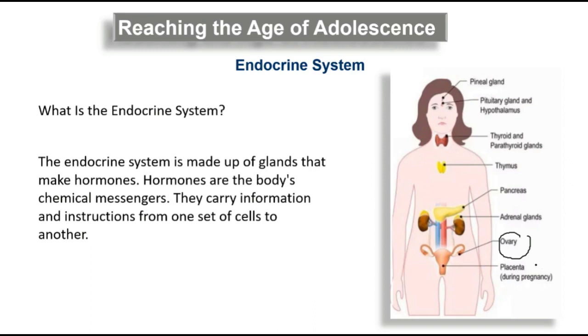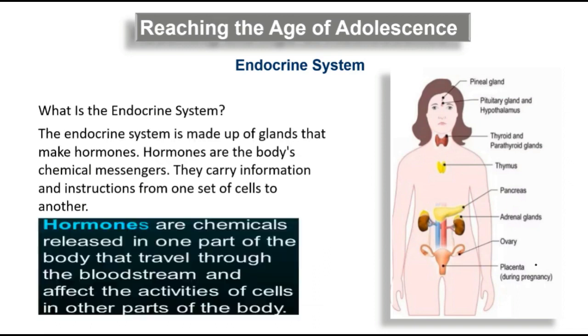So the locations of these glands are fixed. Now what do these glands do? They give out a kind of chemical, and those chemicals are called hormones. Hormones are chemicals released in one part of the body, and that hormone will travel through the bloodstream. For example, the pituitary gland gives a kind of hormone that goes into the blood and makes other parts of the body do certain activities.